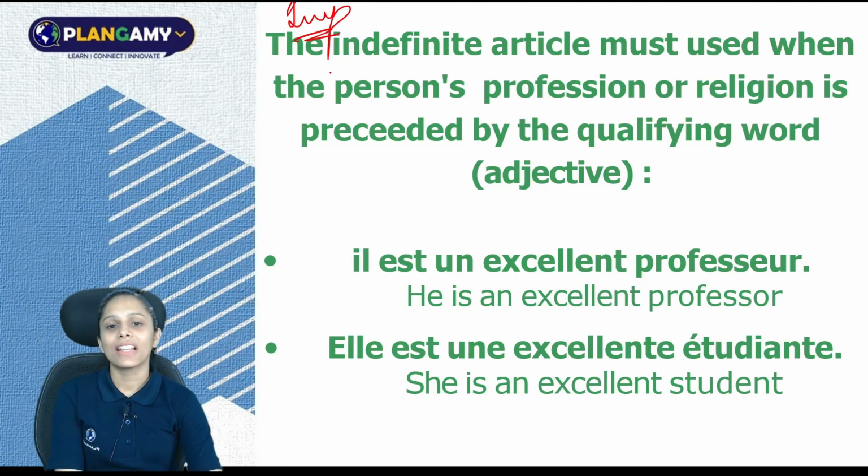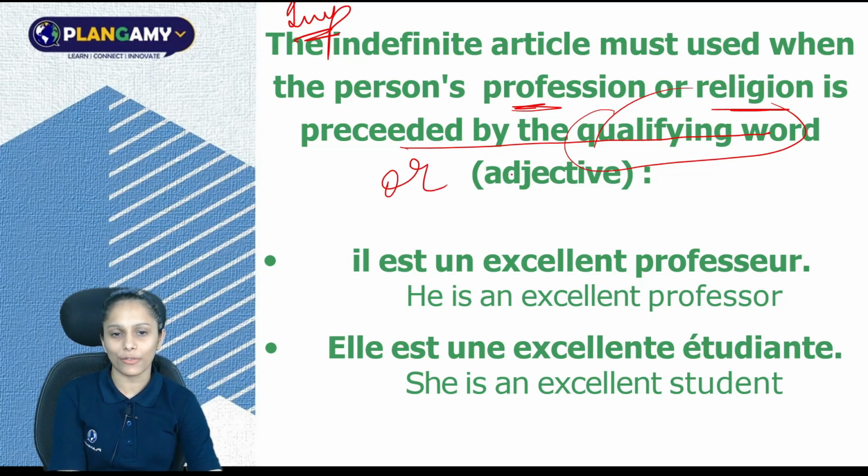It says the indefinite article must be used when the person's profession or religion is preceded by the qualifying word. You can either use qualifying word for adjective, or you can simply say adjective. Now let's try to understand this sentence of 4 lines with these two examples. Example number 1, example number 2.